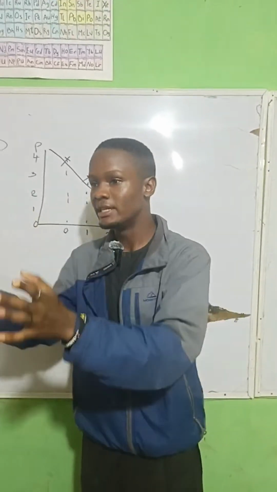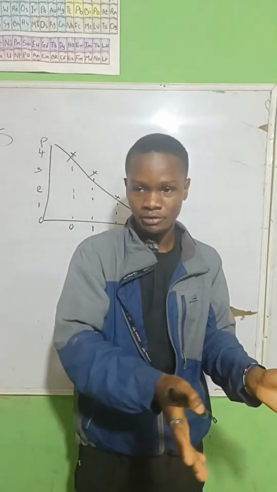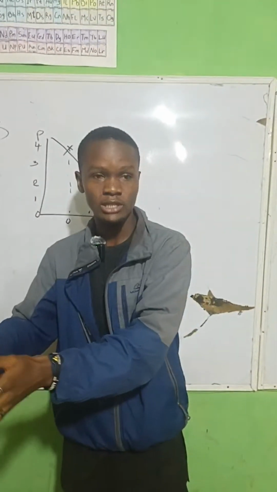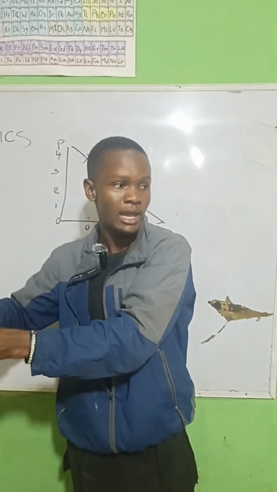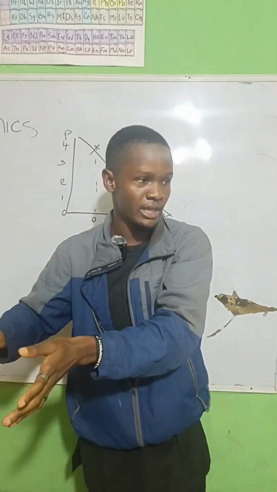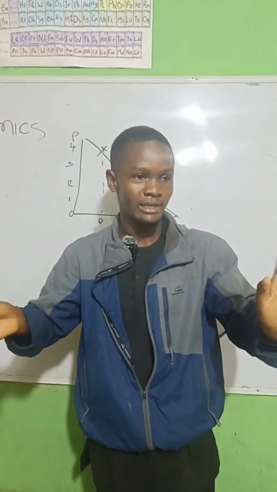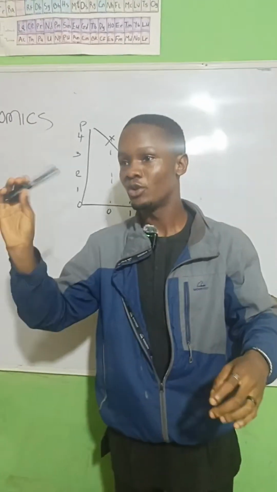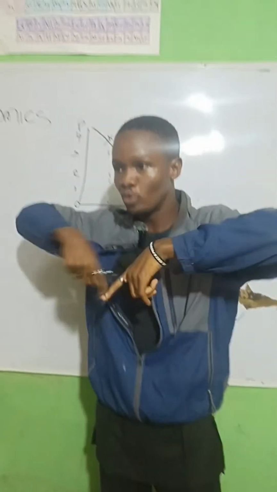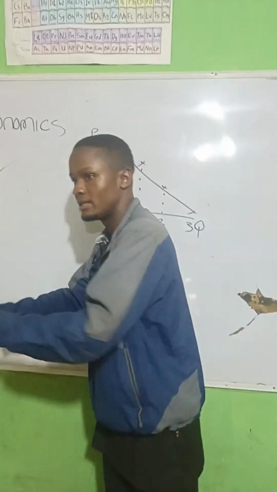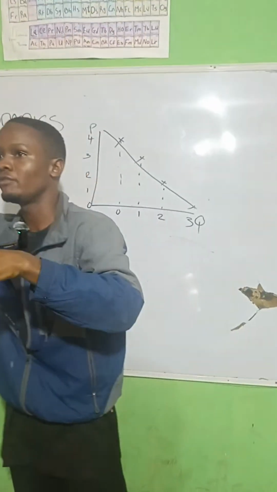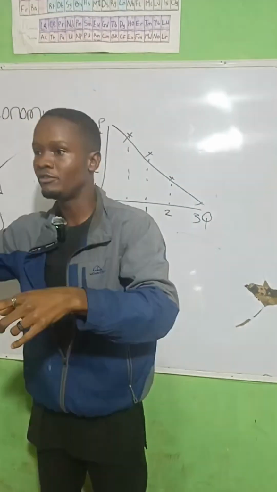You understand? The only difference between the normal definition of demand and the demand schedule is that the demand schedule is a table showing what individuals want to buy at a particular period of time. Are we together? Demand schedule is just the table showing it. Demand itself is the wants and needs that individuals want to buy. But the table shows, okay, this is what a particular individual wants to buy, this is what another individual wants to buy.